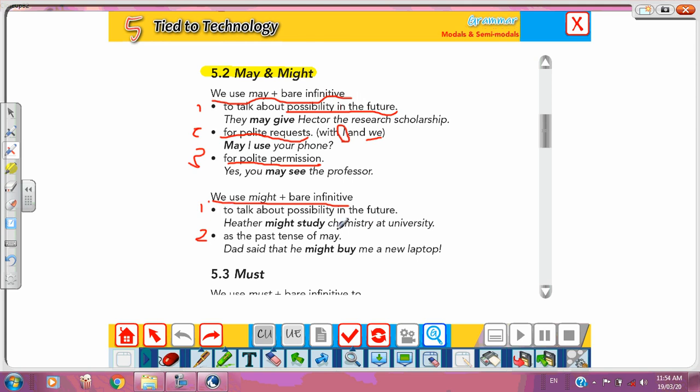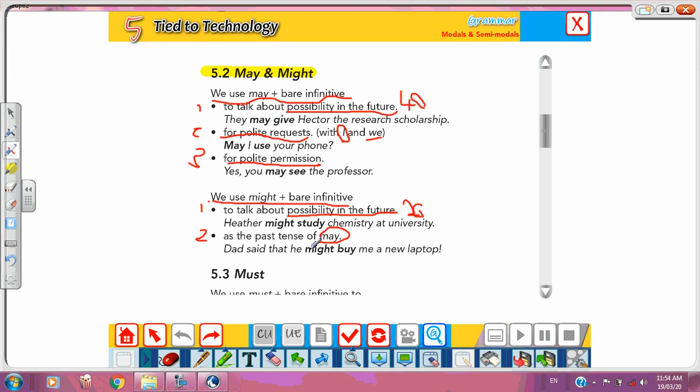Number one, to talk about possibility again in the future, but here the possibility is like 20%. With may the possibility is like 40%, so may is stronger than might. The teacher might come tomorrow. And it is the past tense of may. Dad said that he might buy a new laptop, but this is in the past.